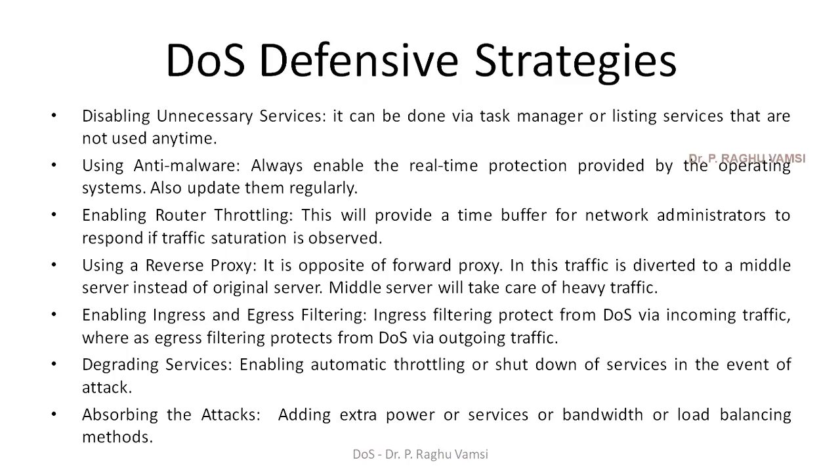Next one is enabling router throttling. Enabling router throttling will provide a time buffer for the network administrator to respond if traffic saturation is observed at the router level.